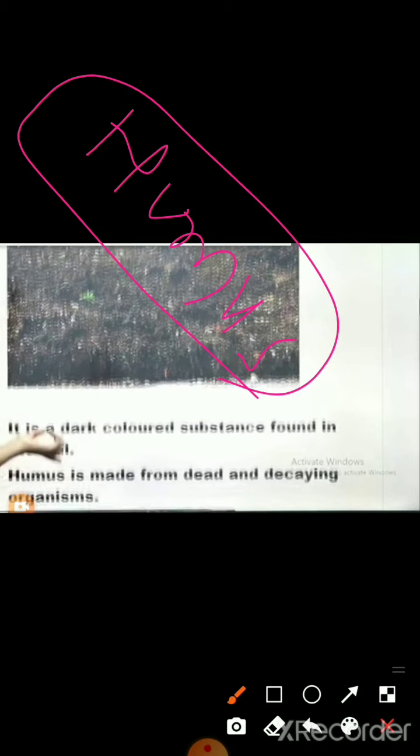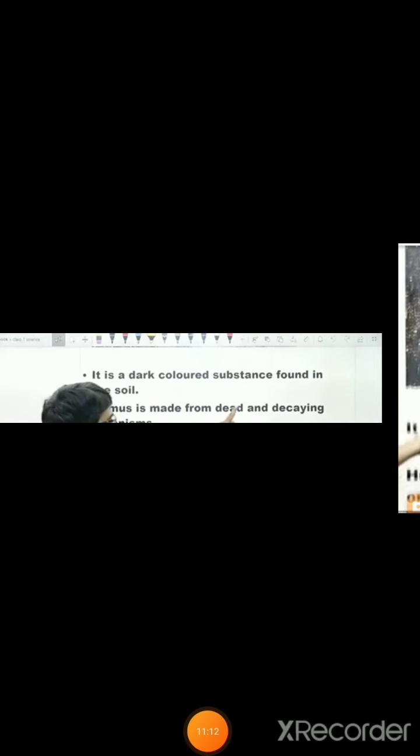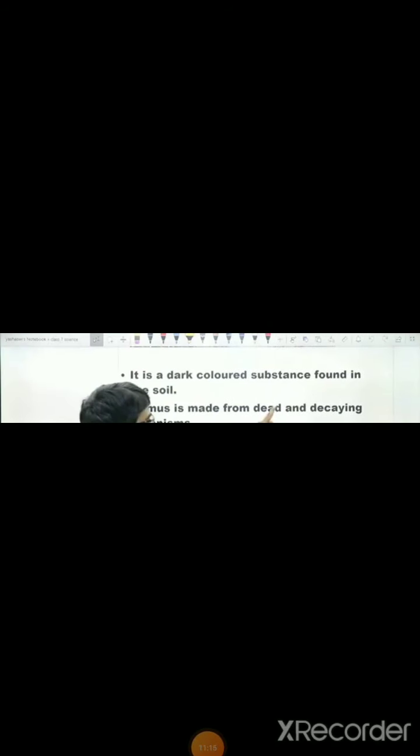I am repeating, the microorganisms feed upon the dead plants and animal tissues and convert them into a dark colored substance, and that is nothing, it's only humus. So here we can see humus made from dead and decaying organisms, and they make the forest floor dark in color due to these microorganisms. Clear?